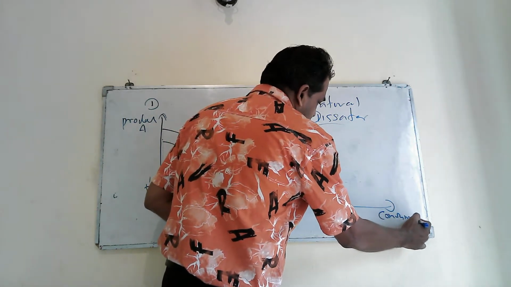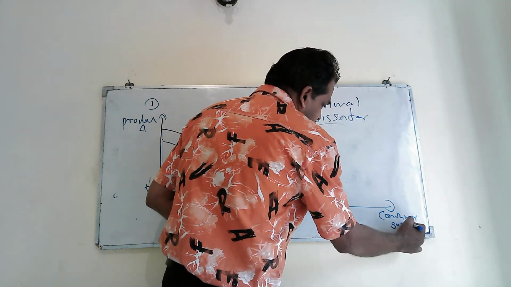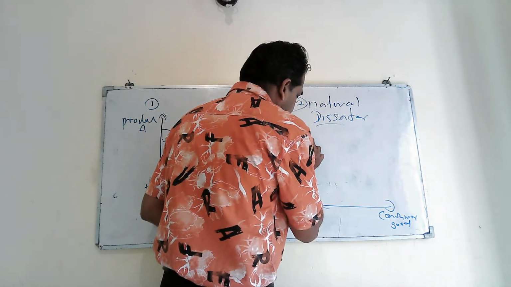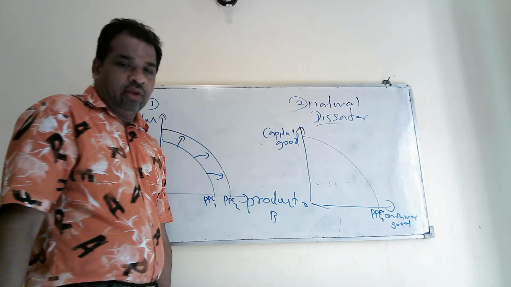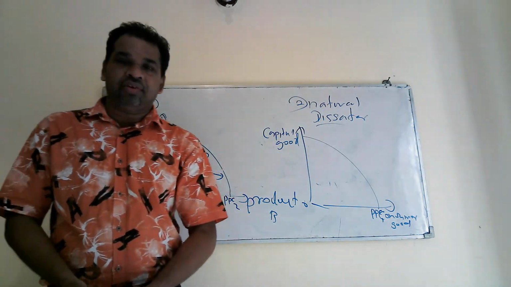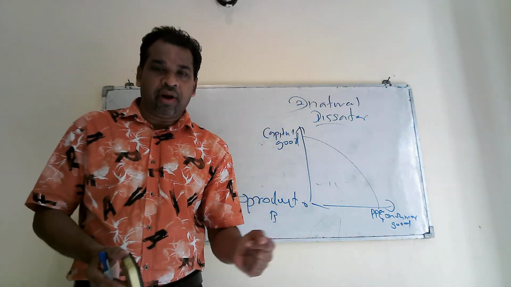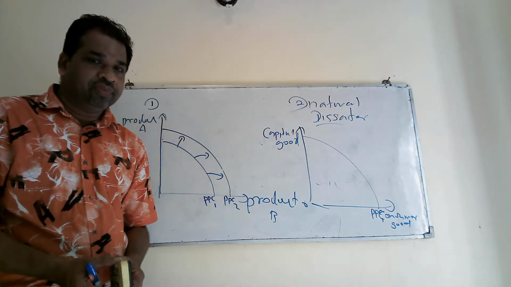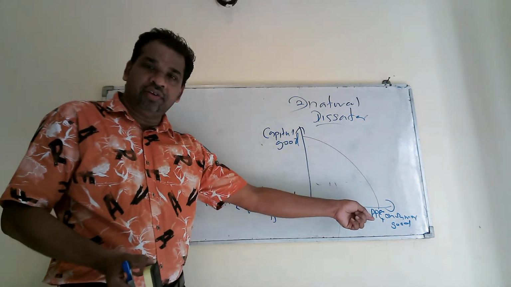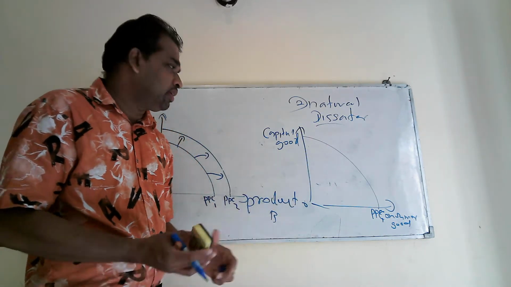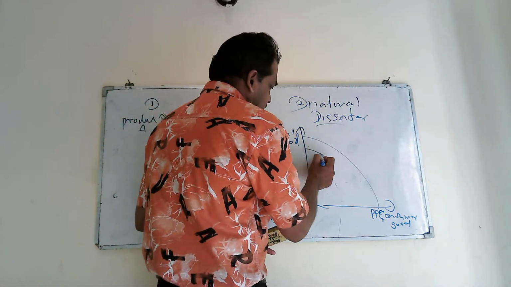Then definitely there will be decline in the production level. This is PPC 1. If there is a decrease in capital resources, it will affect to reduce our production capacity. Then our existing PPC will shift to backwards or left, like this.